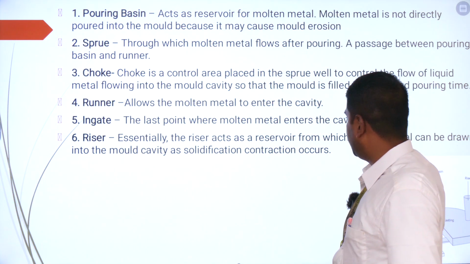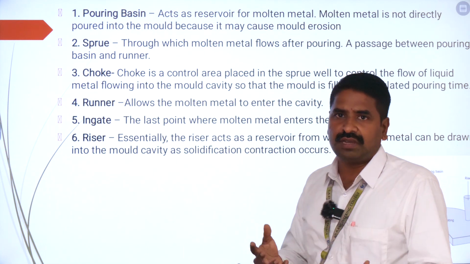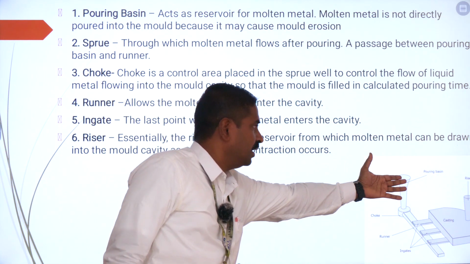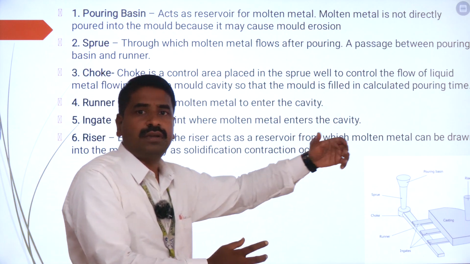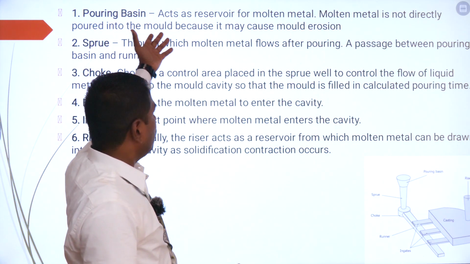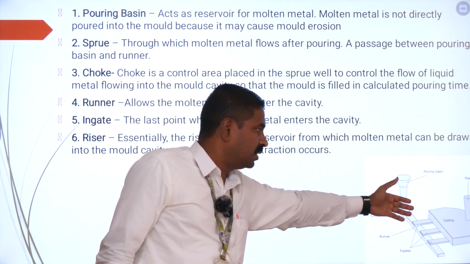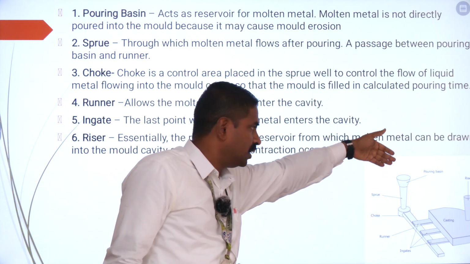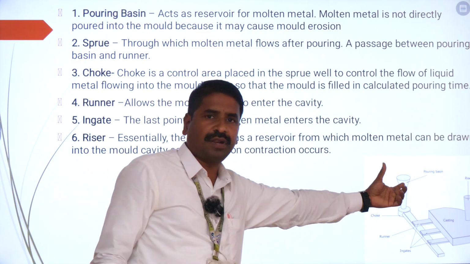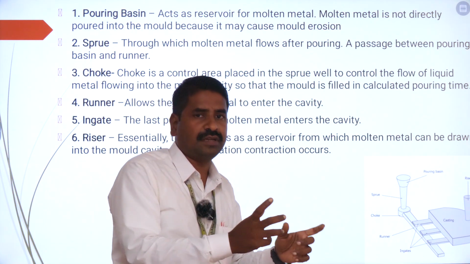As you can see here, the pouring basin is going to act as a reservoir for the molten metal. The molten metal is not going to be poured directly into the mold, it is going to be poured through the pouring basin, as you can see over here. So the pouring basin is going to act as a reservoir for the molten metal.